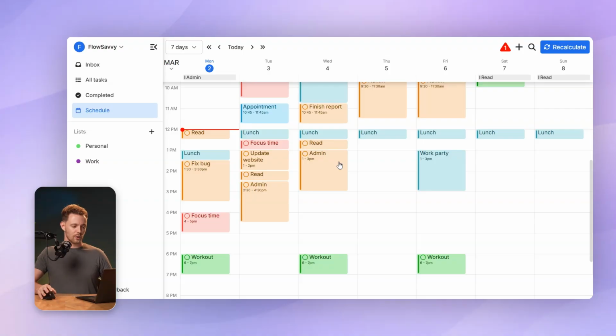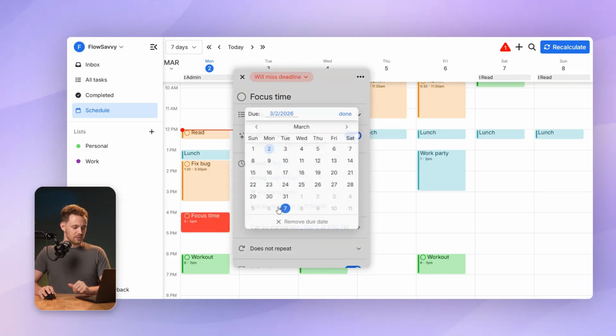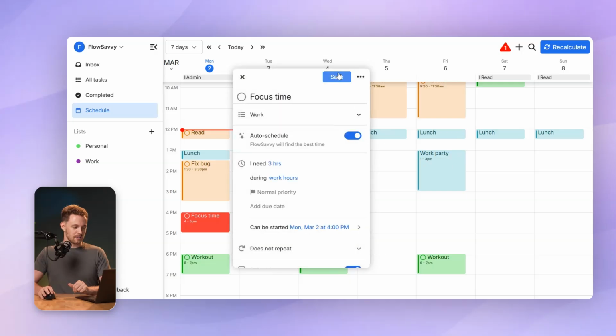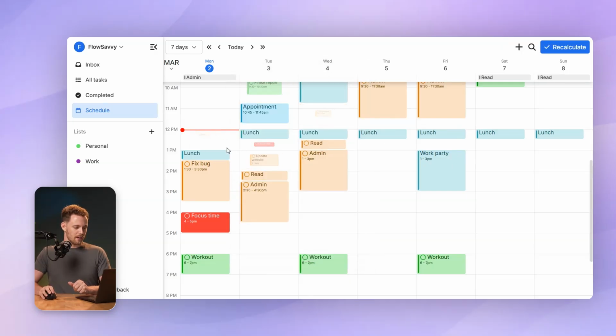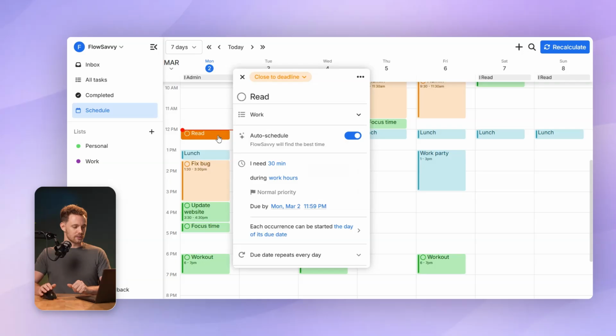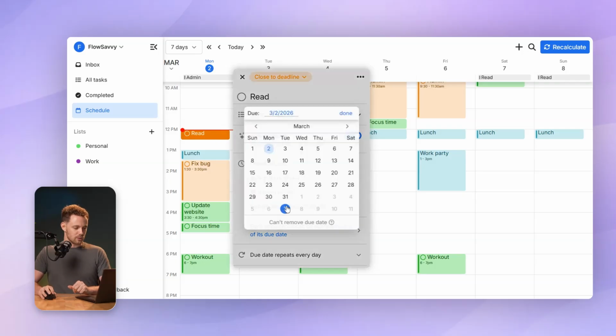So if your tasks don't have deadlines, I'll show you what that looks like. I'll click on focus time and I'll change the due date to not have a due date. Click save. And I'll do that for all of my tasks. So I'll click read and I'll click do.